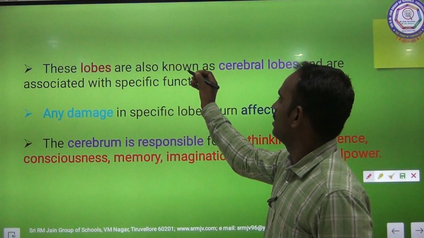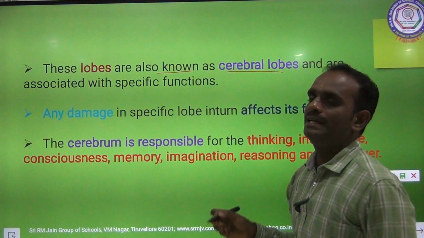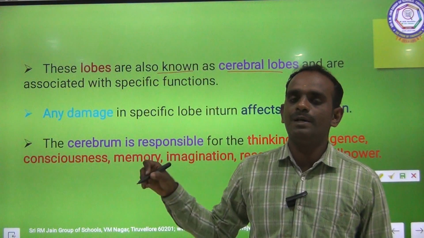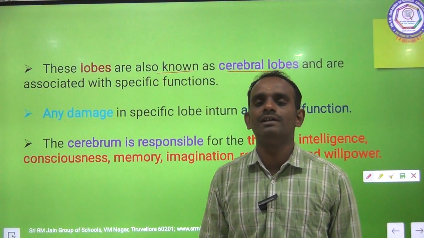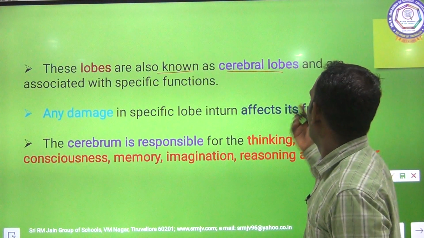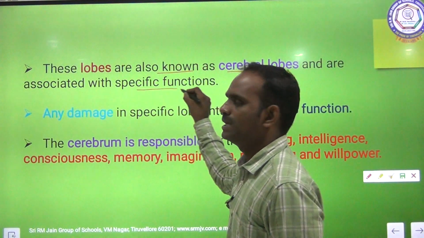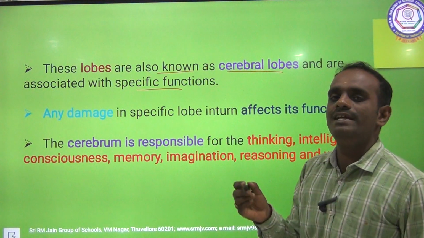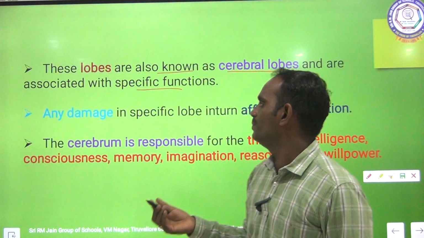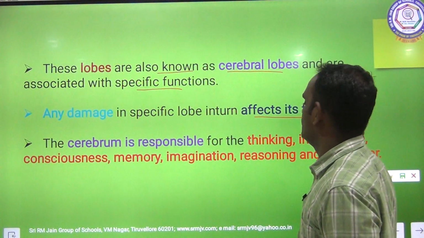These lobes are also known as cerebral lobes. Since the lobes are present in the cerebrum, they are called cerebral lobes, and each is associated with a specific function. If any damage takes place in a lobe, it affects the function.